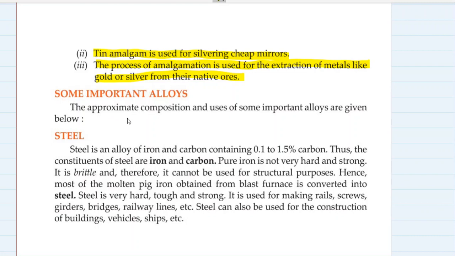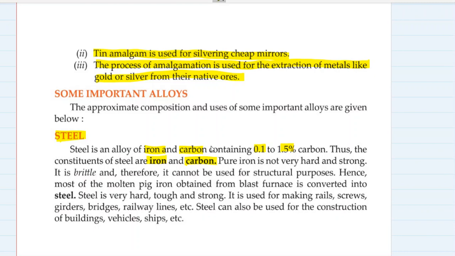Some important alloys. Steel, number one. It is an alloy of iron and carbon containing 0.1 to 1.5% carbon. So the constituents of steel are iron and carbon. The constituents of stainless steel are iron, nickel, chromium, and carbon. Remember that. It is different from steel. Steel is not very shiny. Stainless steel is very shiny.